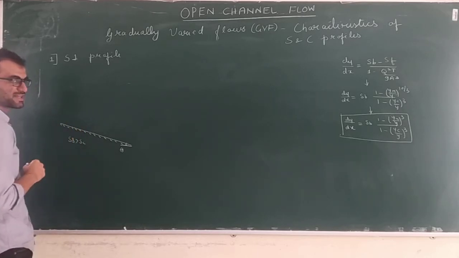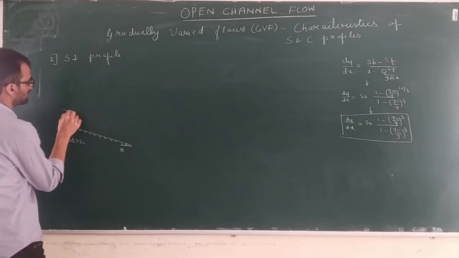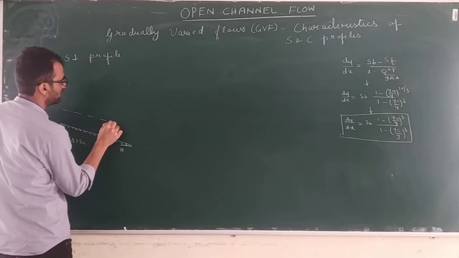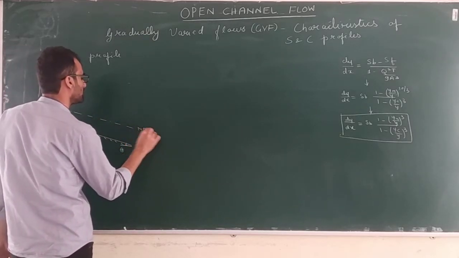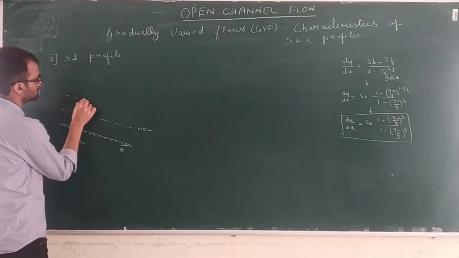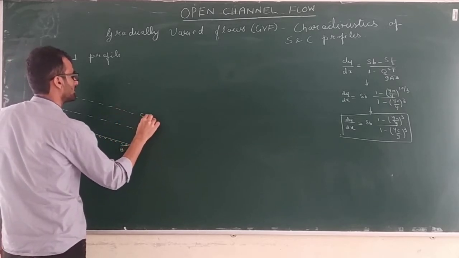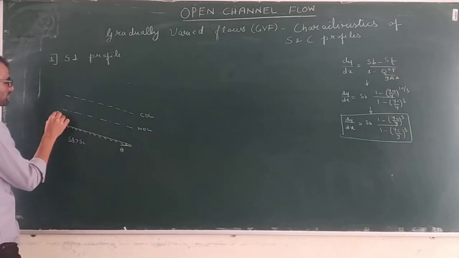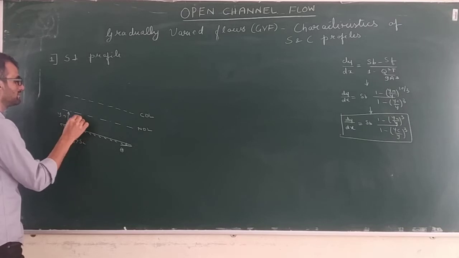The type of channel will be a steep channel, and on a steep channel, your normal depth line is below the critical depth line. So this is your normal depth line, and the critical depth line is above this line. So this is your critical depth line. YC is this much, YN is this much.